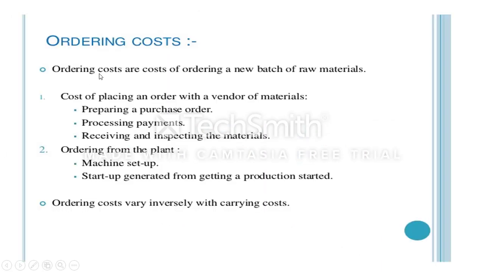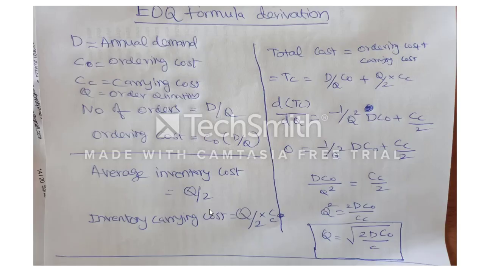Next I come to ordering cost. Ordering cost means the cost of an order. One is the cost of placing an order with a vendor of material, which includes preparing a purchase order, processing payment, and receiving and inspection of materials. The other is ordering from the plant, like machine setup and startup to get various production started. The ordering cost varies inversely with the carrying cost. Both are in opposite manner. Whenever you try to reduce the ordering cost, carrying cost will be very high. If you want to reduce the carrying cost, then ordering cost will increase.